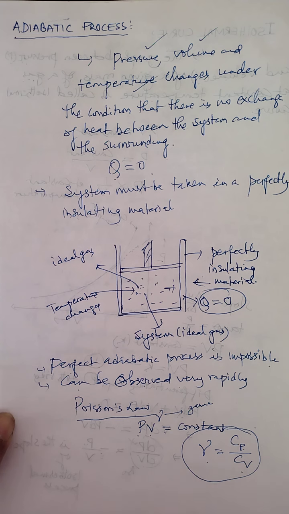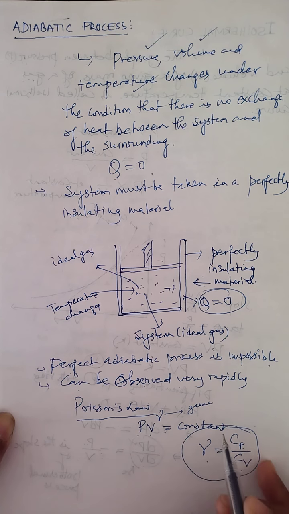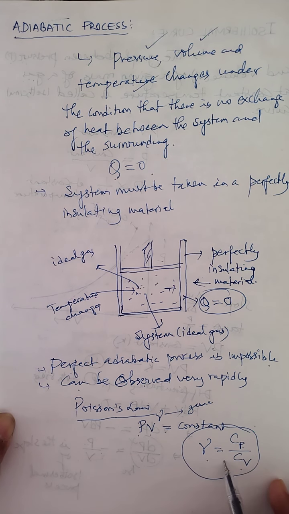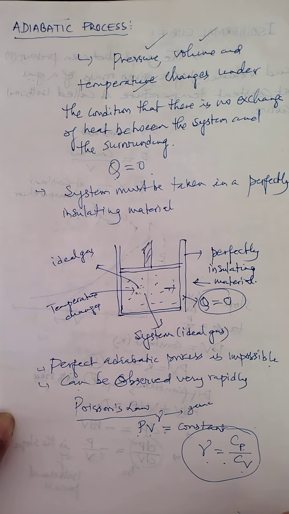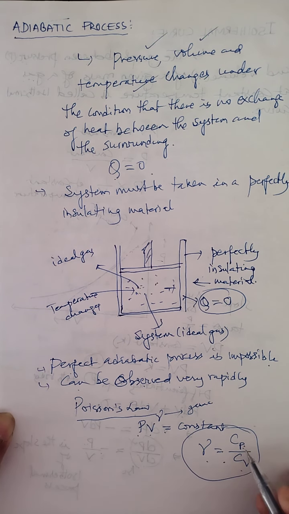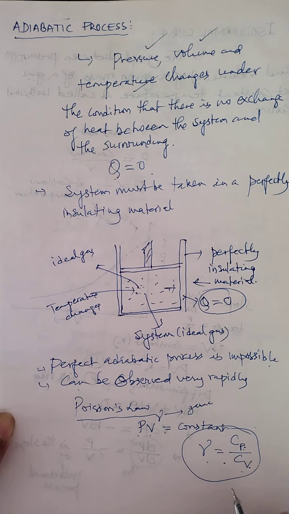That's why Poisson's law expresses the relation PV to the power gamma is constant. So remember, children, that adiabatic process follows Poisson's law, where PV to the power gamma is constant, and gamma is nothing but the ratio between the two specific heat capacities, at constant pressure and constant volume. Again, you will learn the details of this in the next unit.